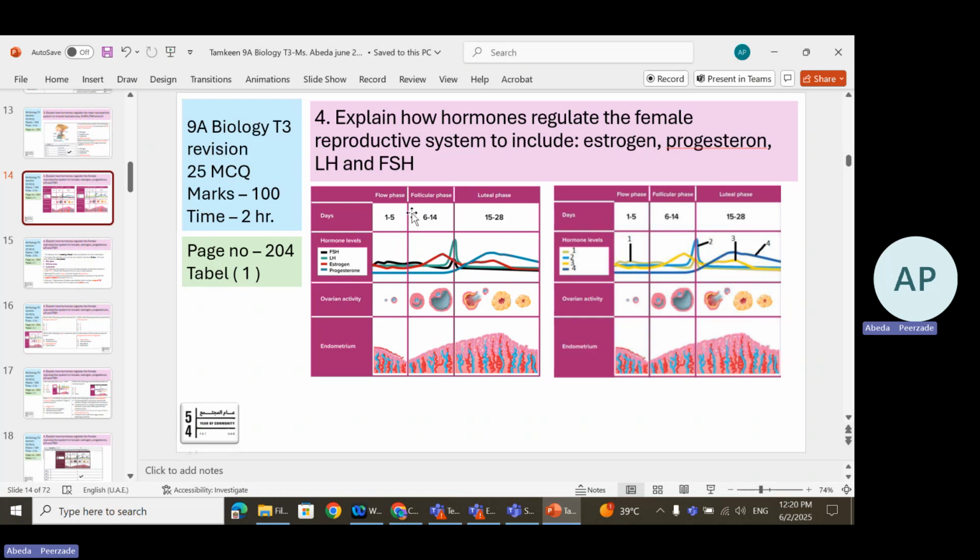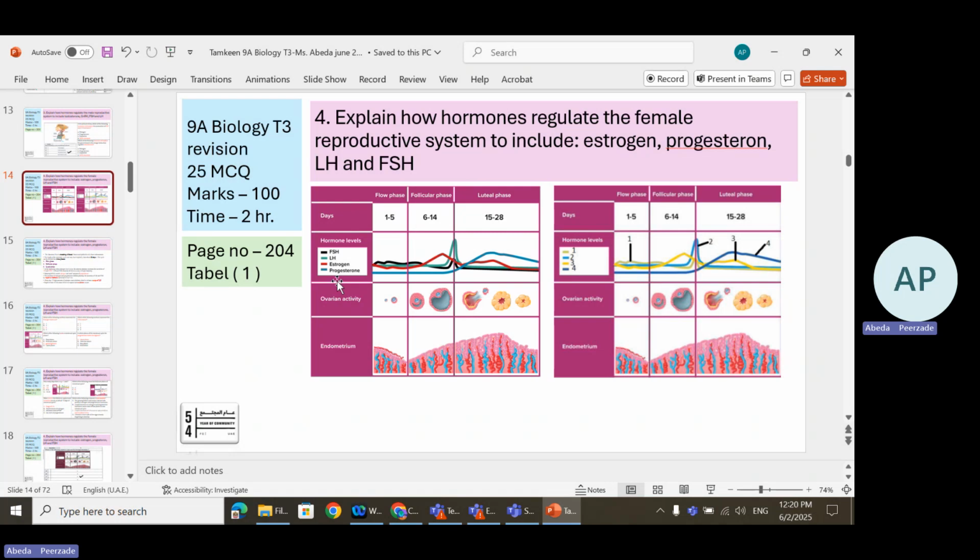The menstrual cycle is divided into 3 phases: flow phase, follicular phase, and luteal phase. This is the order. You should know the days and duration of each phase. Then you should know the hormone levels. Look at this order: FSH first, second LH, third estrogen, fourth progesterone.